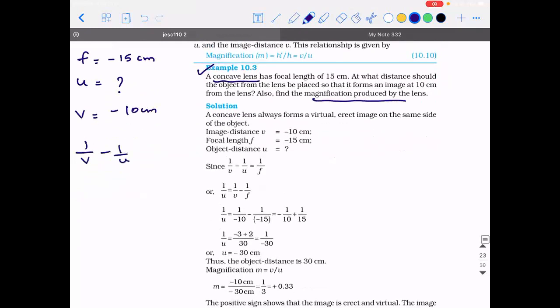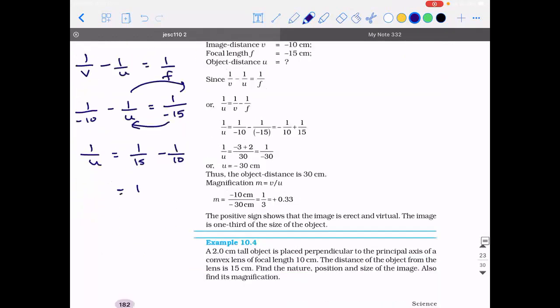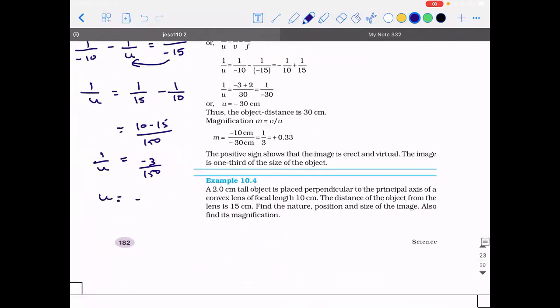1 by v minus 1 by u is equal to 1 by f. 1 by v is minus 10, minus 1 by u which is unknown, so you don't apply any sign convention, is equal to 1 divided by minus 15. So 1 divided by u will be how much? 1 by 15 minus 1 by 10. I took 1 by u to the other side, 1 by 15 to the left hand side. When you take LCM and solve, 10 minus 15 divided by 150, it is minus 3 divided by 150 is 1 by u. So u will be how much? It is minus 50 centimeter.